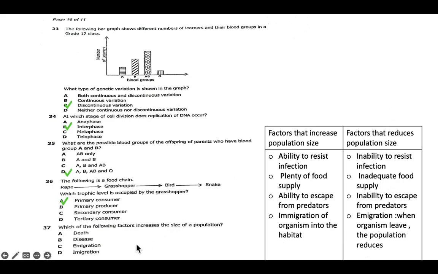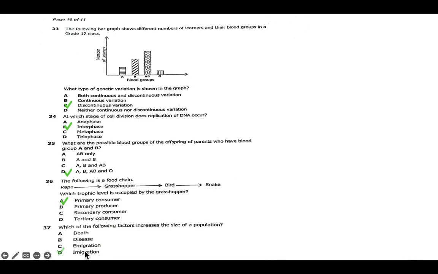So in our case here, if we look at the options, we have death. Death is a factor that reduces. And then disease, they are factors that reduce population. And then emigration, when animals are leaving, it will reduce the population. So these three are not answers. Our answer there is D.